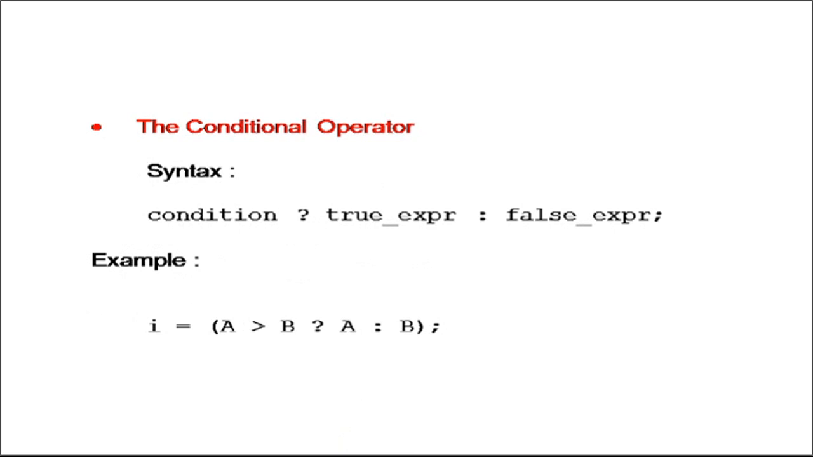And the last is conditional operators. So question mark and colon, they are referred to as the conditional operators. The syntax of conditional operator is, if this condition is true, assign the value of question mark part to the variable. If it is false, assign the value of the colon part to the variable. For example, here, what is the condition? A greater than B. If A greater than B, assign A to I. If A greater than B is false, assign B to I. Okay, I hope this is clear to you.